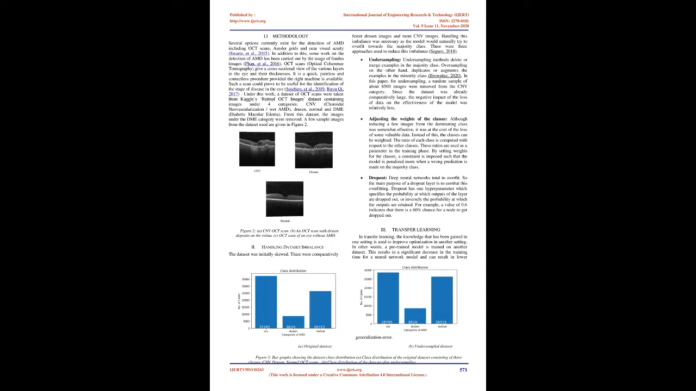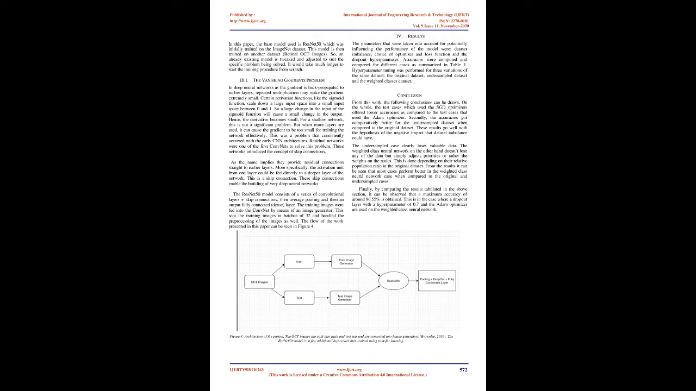2. Handling dataset imbalance. The dataset was initially skewed. There were comparatively fewer drusen images and more CNV images. Handling this imbalance was necessary as the model would naturally try to overfit towards the majority class. There were 3 approaches used to reduce this imbalance, Seguro, 2018.